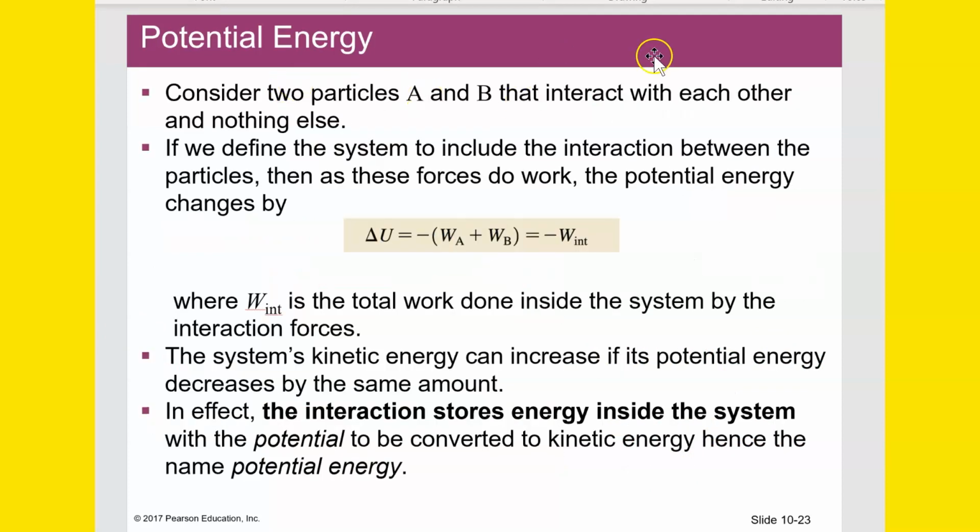Consider two particles A and B that interact with each other and nothing else. If we define the system to include the interaction between the particles, then as these forces do work, the potential energy changes according to this. Change of potential energy equals the negative internal work, which is the negative sum of the work of A and the work of B, where it's the total energy. The system's kinetic energy can be increased if its potential energy decreases by the same amount. In effect, the interaction stores energy inside the system with the potential to be converted to kinetic energy, hence the name potential energy.